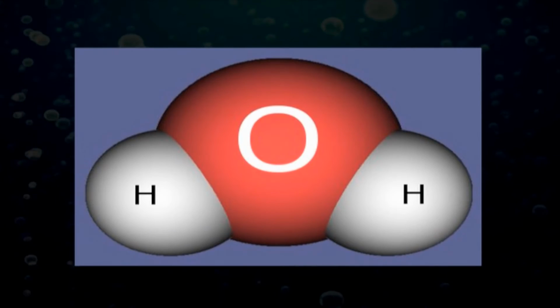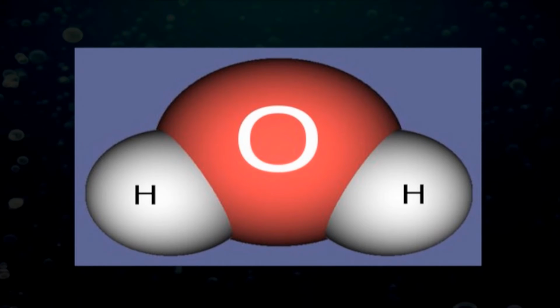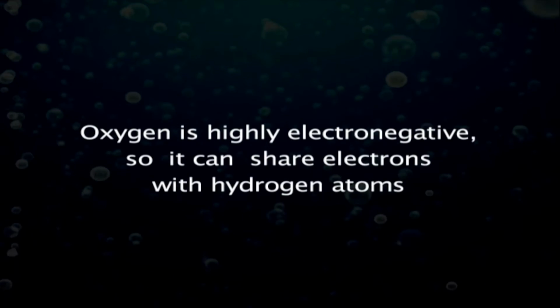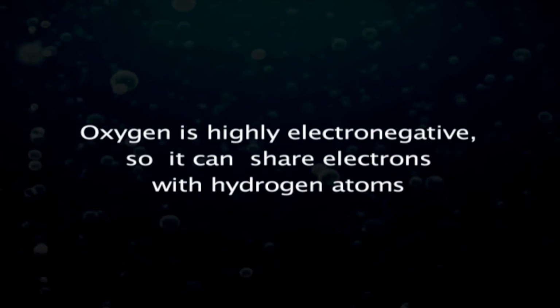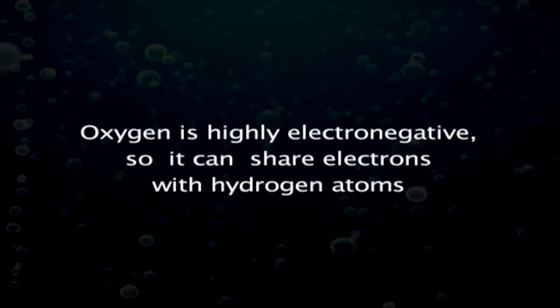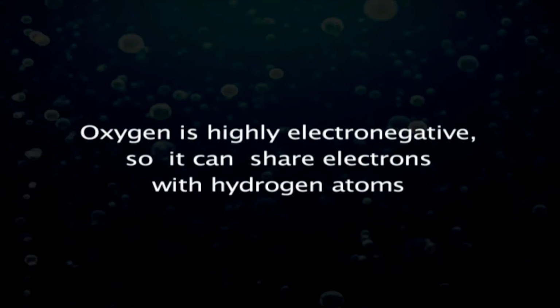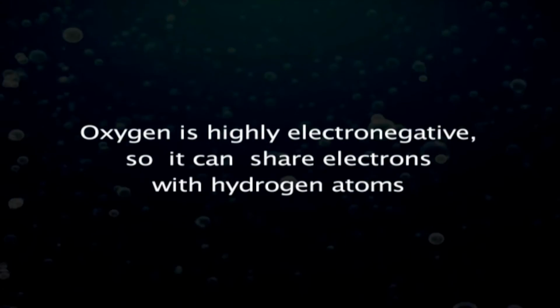If we look here, oxygen is attached to 2 hydrogen atoms. Oxygen is highly electronegative. So, what it can actually do is share electrons with hydrogen atoms. It does not form an ionic bond, but it shares its electrons unequally.